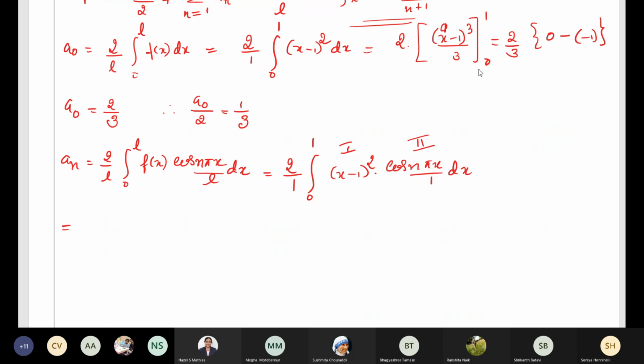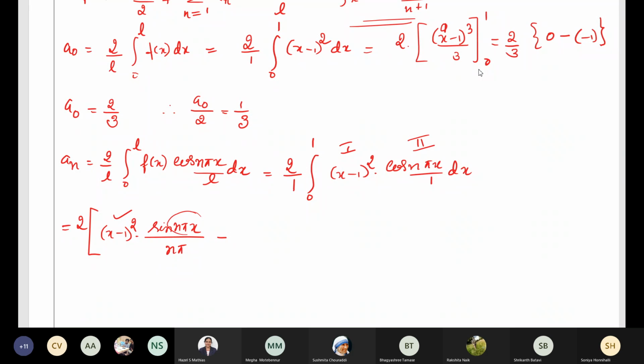So let us apply this rule, Bernoulli's rule. According to that, first term keep it as it is. So x minus 1 whole square, keep it as it is. Integrate cos n pi x. What is the integration of cos n pi x? It will be sin n pi x divided by the constant term in n pi x, that is n pi, minus differentiate x minus 1 whole square.